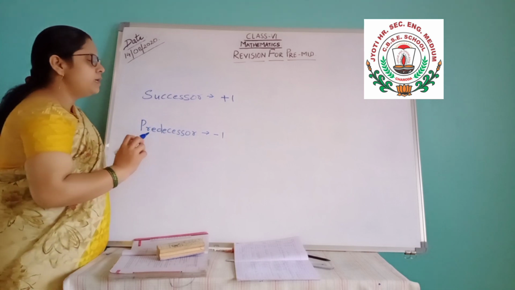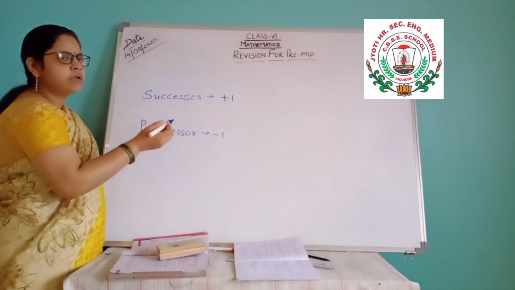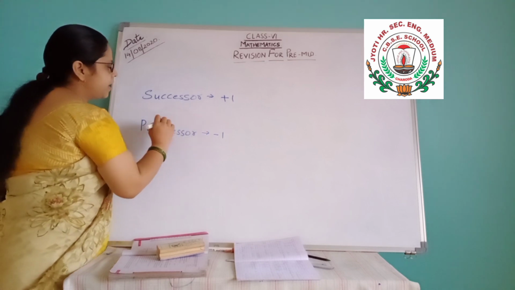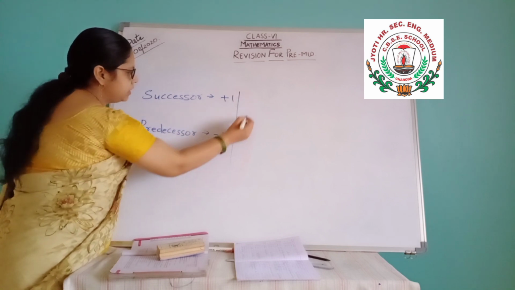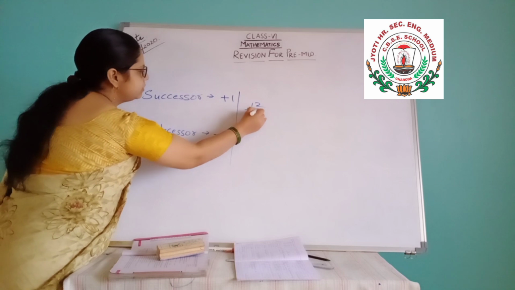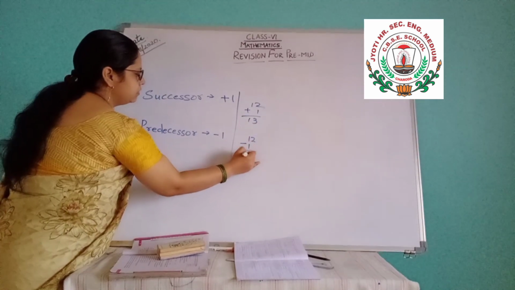Now what is the difference between the successor of a number and the predecessor of a number? Suppose I am taking the example 12. What is the successor? 13. And what is the predecessor? 11.